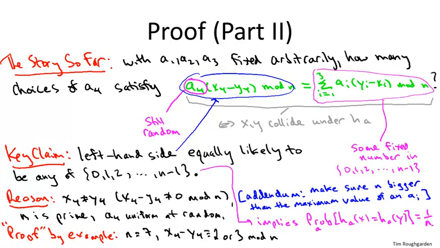And of course, there's nothing special about 773. Doesn't matter how the right-hand side comes out. We have an only 1 in n chance of being unlucky and having a collision, and that is exactly the condition we are trying to prove. And that establishes the universality of this function h of n to the fourth. Very simple, very easy to evaluate hash functions.